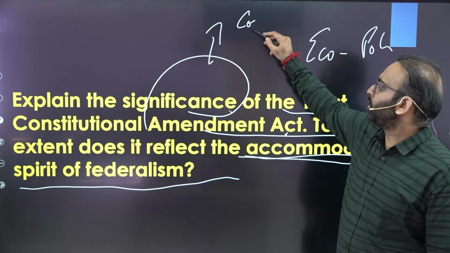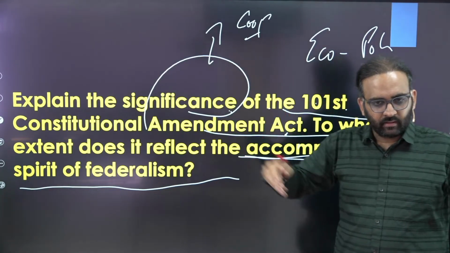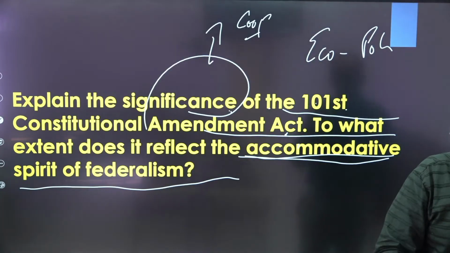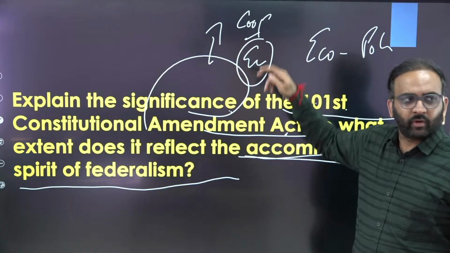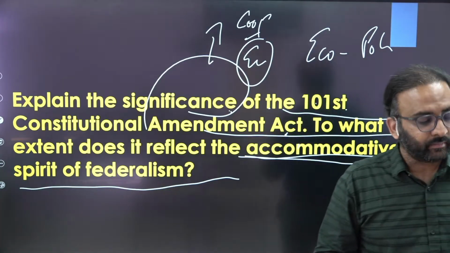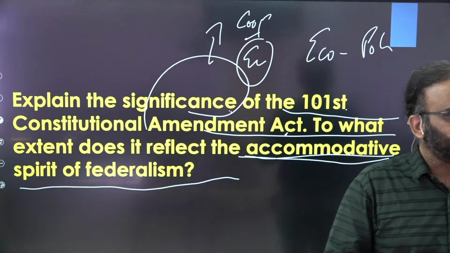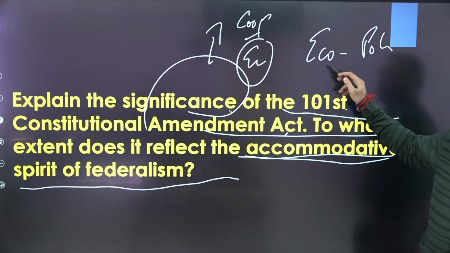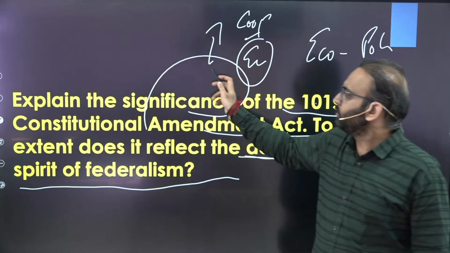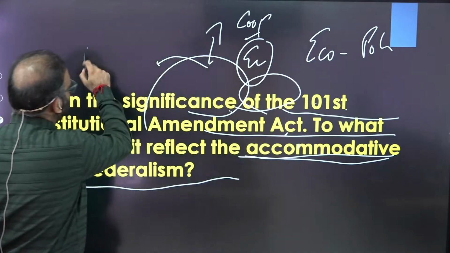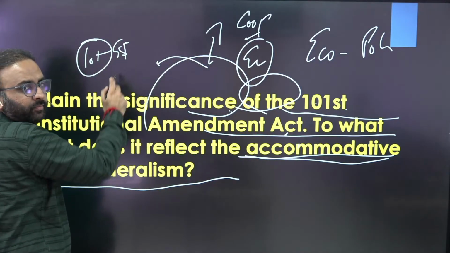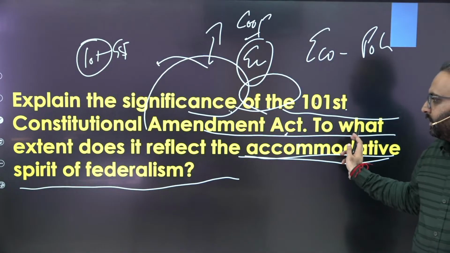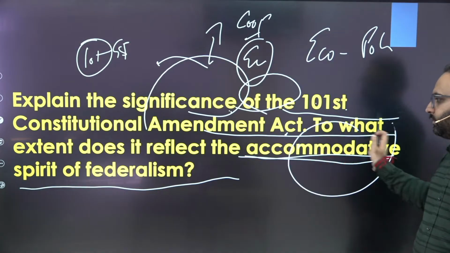That is, it promotes cooperative federalism between the center and the states because both are getting together in deciding the tax rates, right? Then you need to write economic aspects also because it raises the tax collections and eases the lives of people in paying the taxes, right? And so on. That's basically the significance part. For the introduction, you can specify what the 101 Constitutional Amendment Act is all about. That's GST, subsuming many center and state taxes, right? That could be the introduction. And to what extent it reflects the accommodative spirit of federalism.